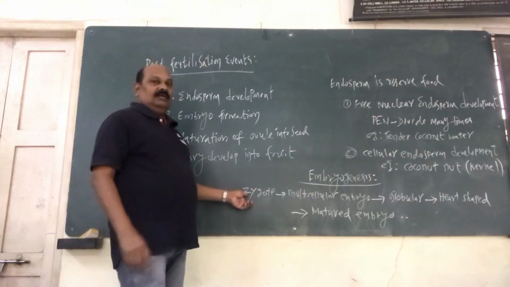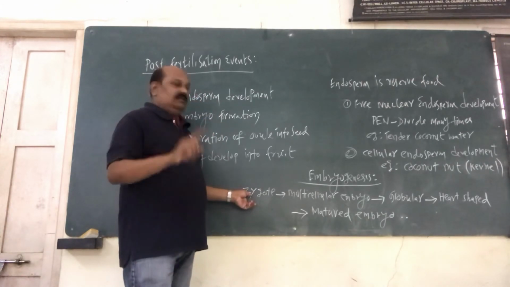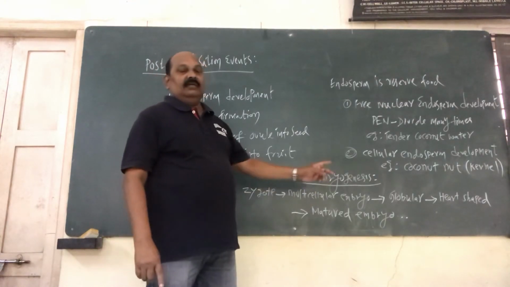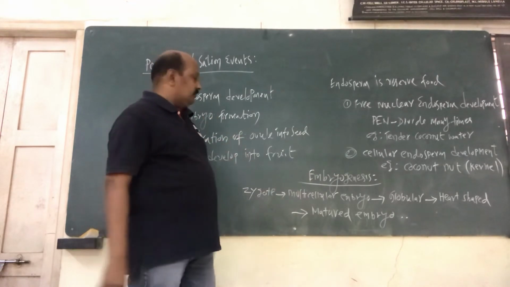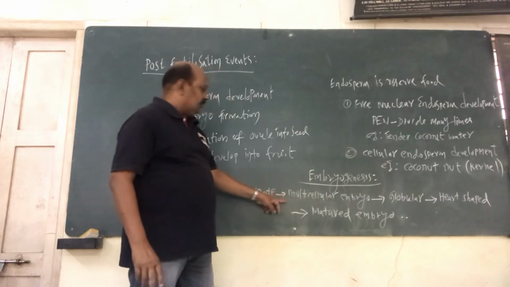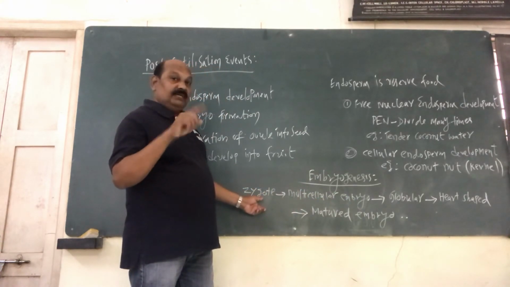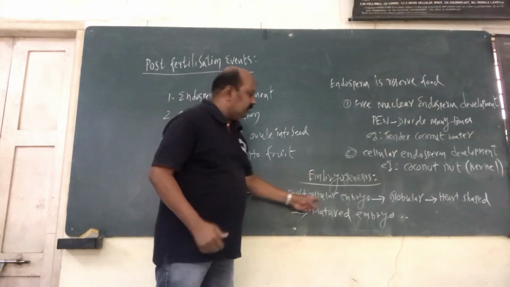Now the zygote, as I already said, is a fertilized ovule, in diploid condition, a single cell. It undergoes rapid mitotic division and produces many cells, what we call a multicellular embryo. See the flow chart: the zygote, diploid, undergoes repeated mitotic divisions to form the multicellular embryo.